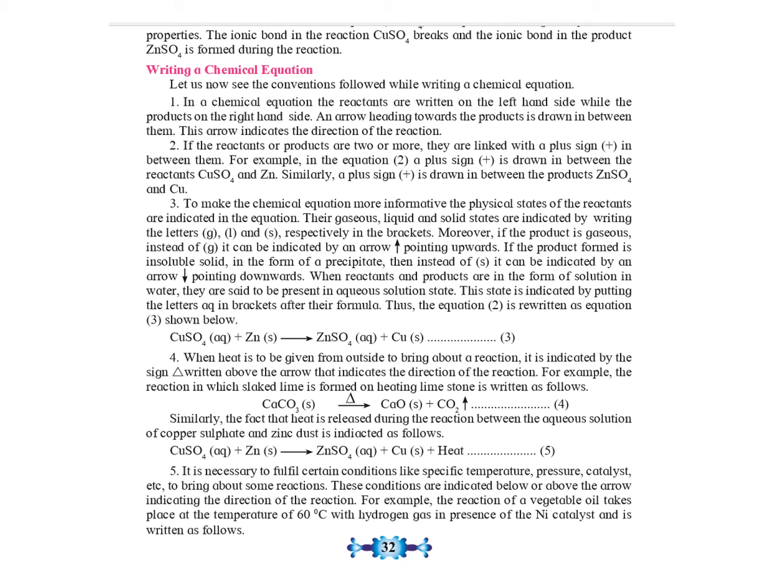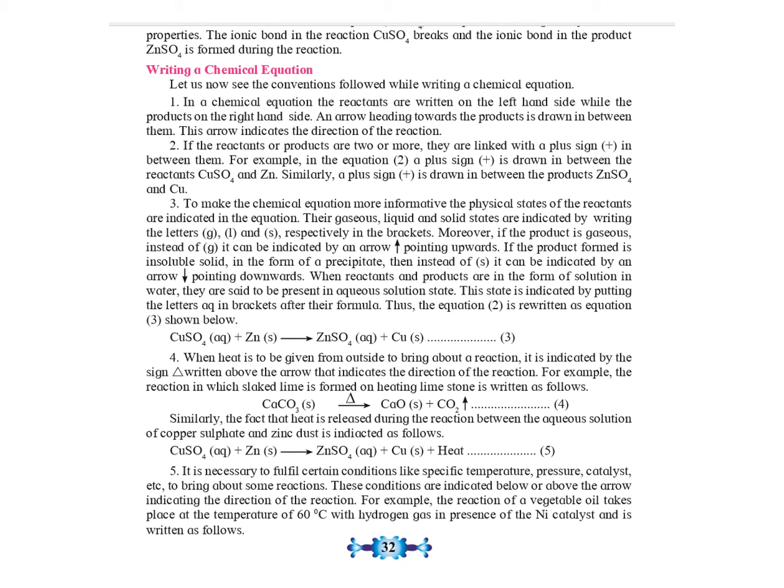If there are two or more reactants or products, they are written with a plus sign in between them. The physical states of the reactants and products are often mentioned in the chemical equation to make it more informative. The gaseous, liquid and solid states are symbolized as small letter g, small letter l and small letter s respectively.